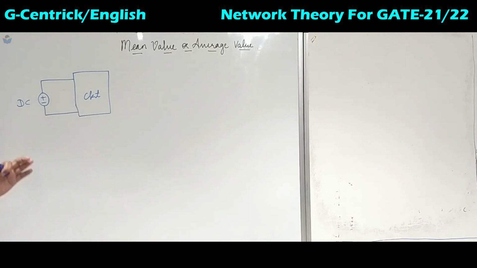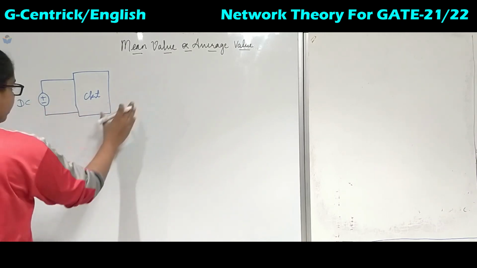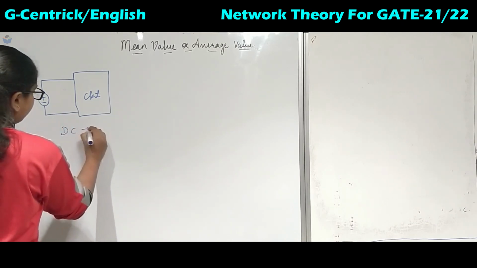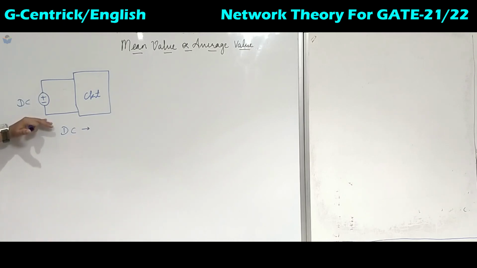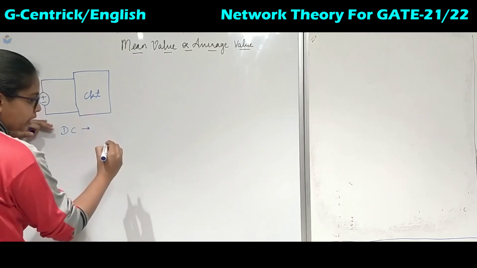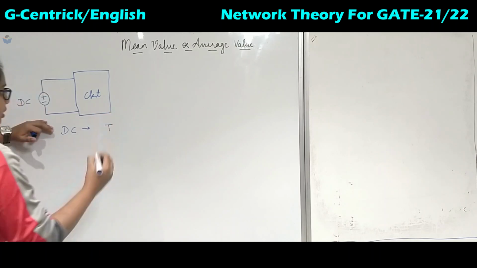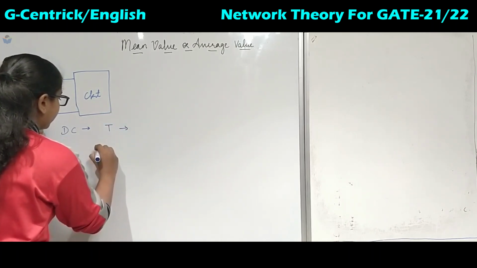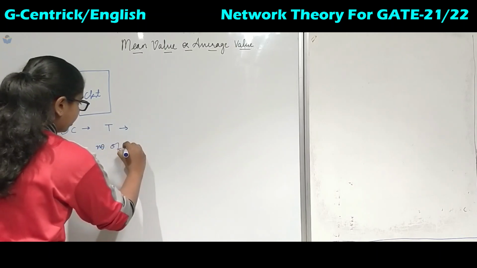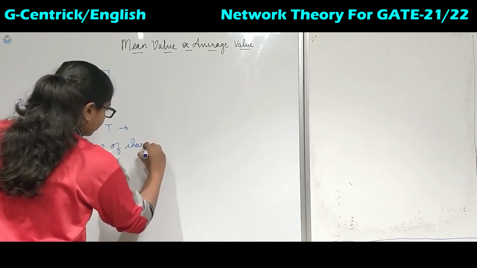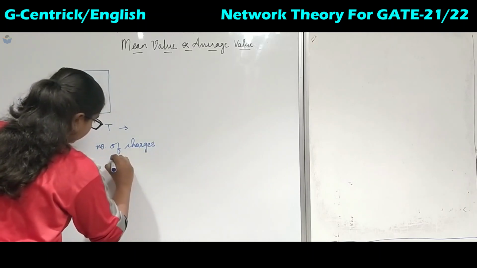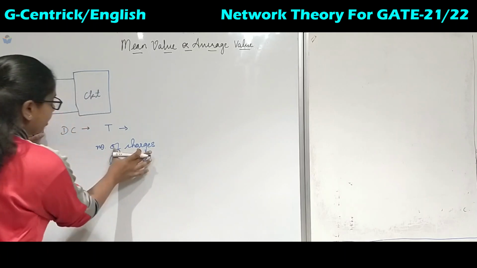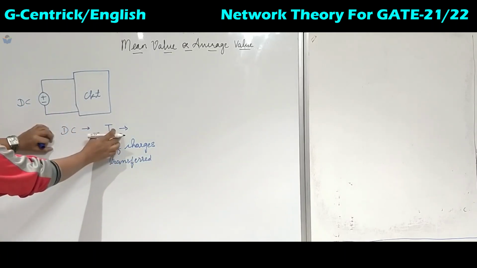Now, according to the definition of the average in network theory, the DC value is as follows: when we apply the DC value for a period of time, let us consider time period T, we will calculate the number of charges transferred in this time period.